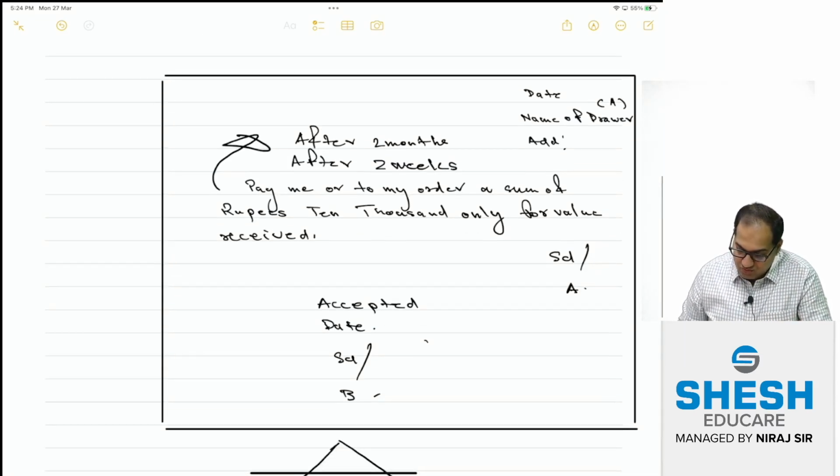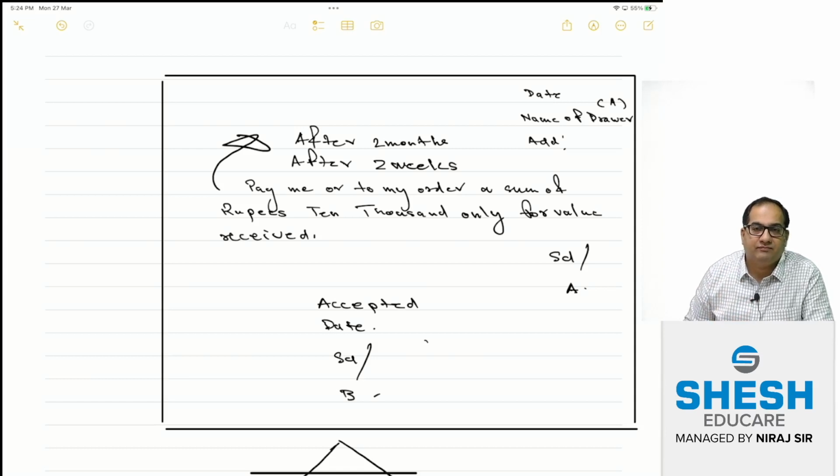So on this draft, who writes the terms and conditions which are mutually decided between A and B? A will write it. And will A write it and keep that paper with him? No, then it has no value. A has to give this paper to B. B has to accept it. That's why B is a drawee as well as acceptor, the one who accepts the conditions put in by A.